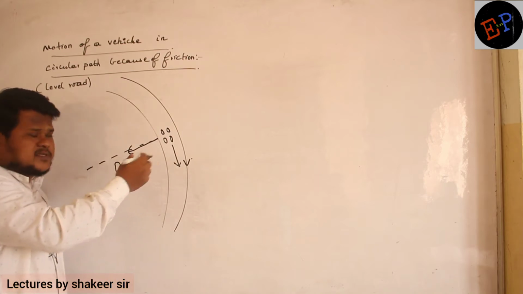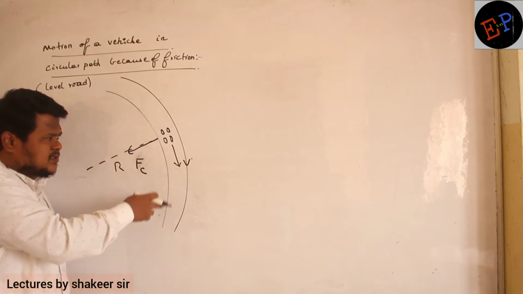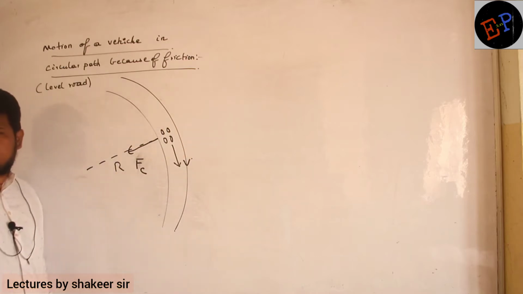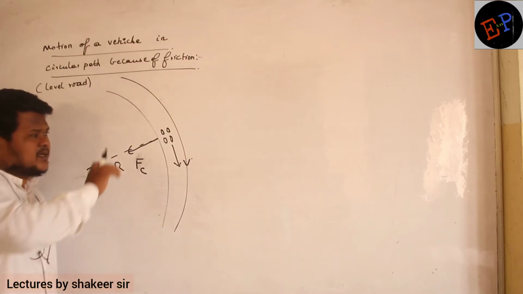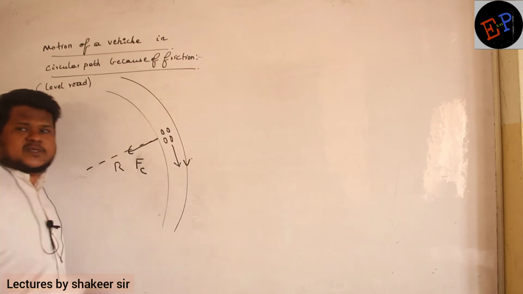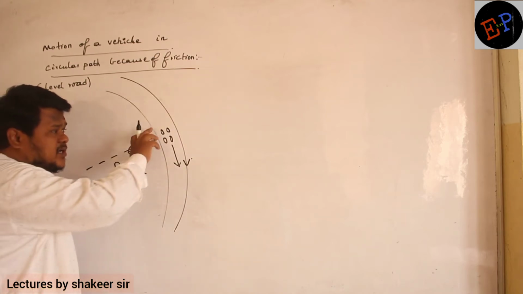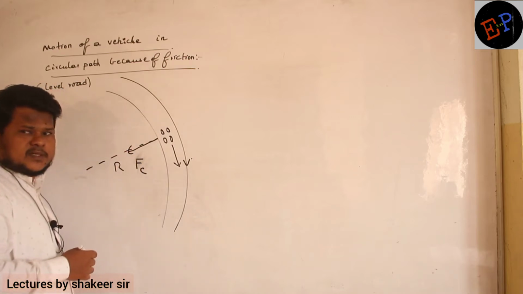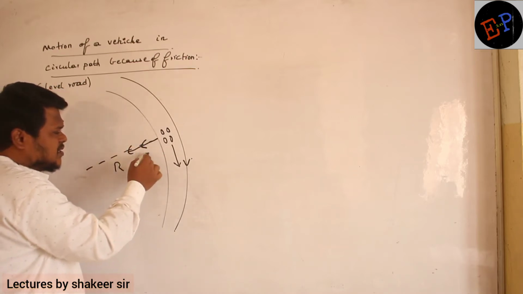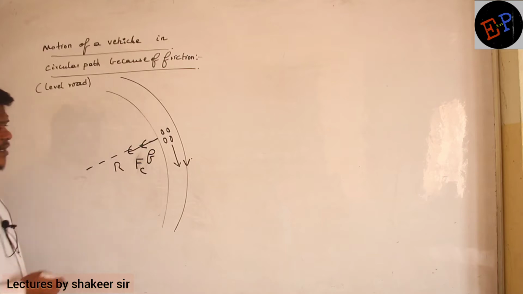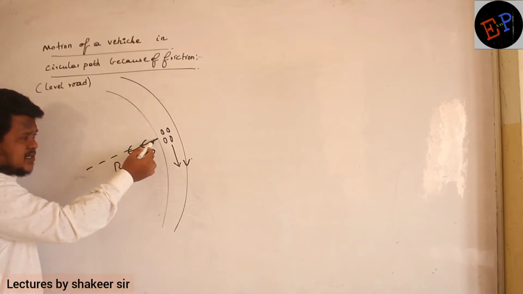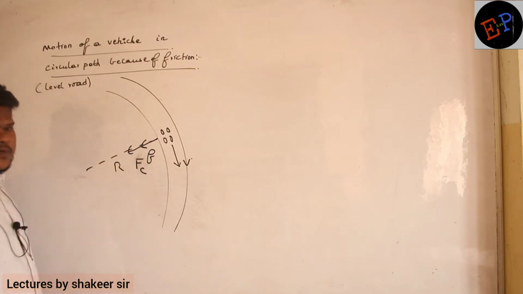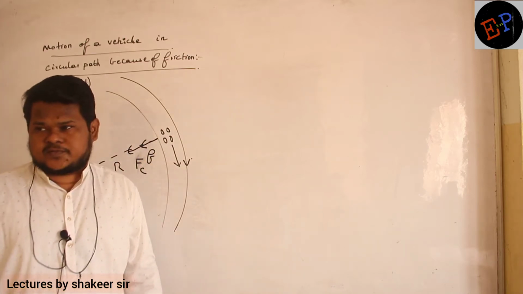That is the nature of the body. See, any body moving in a circular path always tries to move away from the center of the circle. If you observe the body from a pseudo frame of reference, any body tries to move away from the center of the circle. If a body tries to move away from the center of the circle, then friction will act in which direction? Friction will act in the opposite direction. Are you able to understand? And here, this friction is acting in which direction? It is acting towards the center of the circle. Clear, no? So friction is responsible for providing centripetal force.